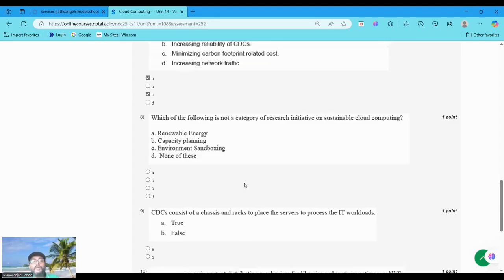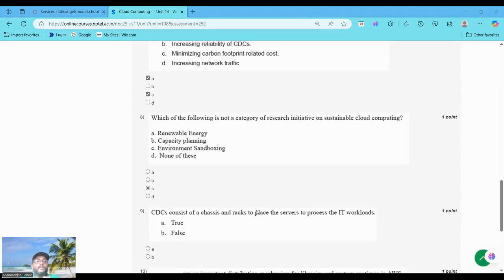Which of the following is not a category of a research initiative in sustainable cloud computing? The one that is not is called environment sandboxing. Question 8: option C. Environment sandboxing does not align with the known research categories in sustainable cloud computing, which typically include areas like energy efficiency, renewable energy, carbon footprinting, and capacity planning. It is the correct choice for not a category.